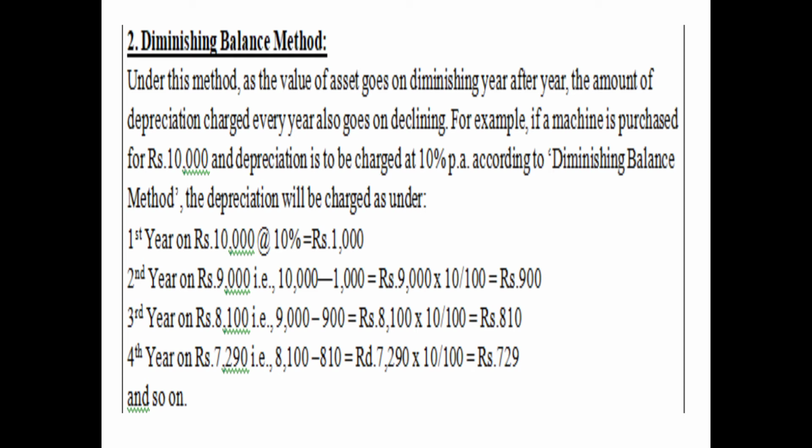Then in the third year, now the current value of asset is 8,100. Why? The previous year up to date value, that is 9,000, minus the depreciation till the last year, that is 900. So 8,100. Now the depreciation will be calculated at the rate of 10% on 8,100, that is 810. So after deducting 810 from 8,100, now the current book value of asset is 7,290. That means now the 10% of depreciation will be calculated on 7,290, that is 729, and so on. It will continue for the 5th year, 6th year.